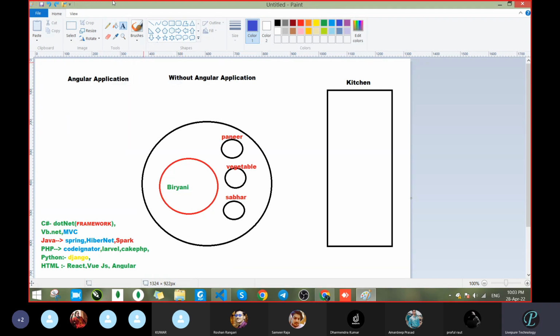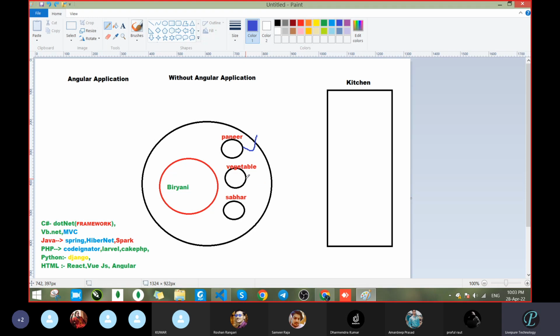So in that case, when we are reloading the page, suppose just imagine the scenario. You are in a hotel, or otherwise you are taking dinner or something. Here is the kitchen. There are two cases. Suppose you have to take paneer or vegetable, anything.